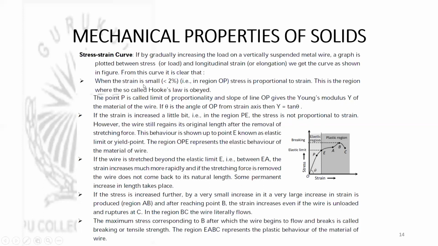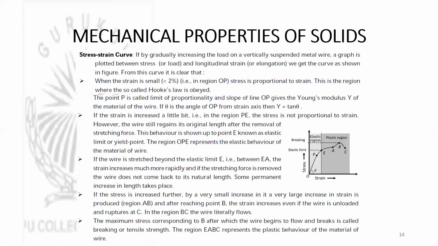Now, when the strain is small, that is less than 2%, that is in the region OP from the diagram, stress is proportional to strain. This is the region where the so-called Hooke's law is obeyed. That means from O to P, stress is proportional to strain. And in this region, the strains are very small, less than 2%. So on removal of the deforming force, the body comes back to its original configuration. Then the point P here is called the proportionality limit or limit of proportionality. And the slope of the curve within this part is going to give us Young's modulus of the material.